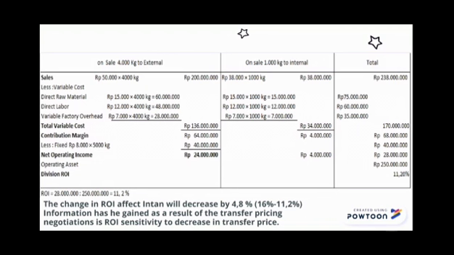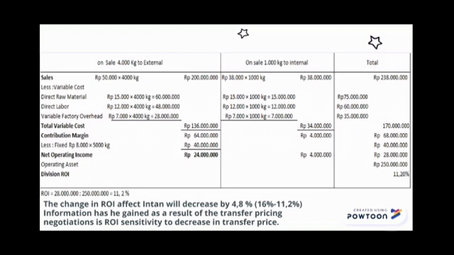And then, total sales is 238 million rupiah. Less variable cost. Total direct raw material is 75 million rupiah. Total direct labor is 60 million rupiah. Total variable factory overhead is 35 million rupiah.